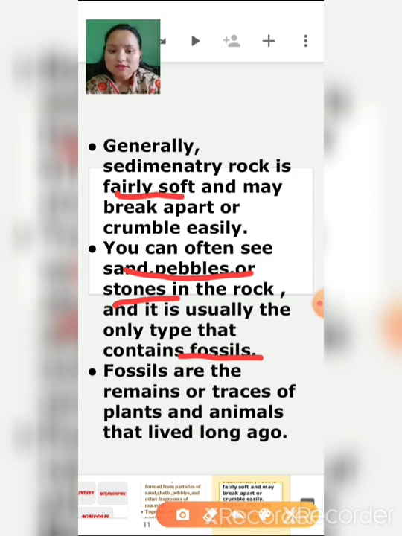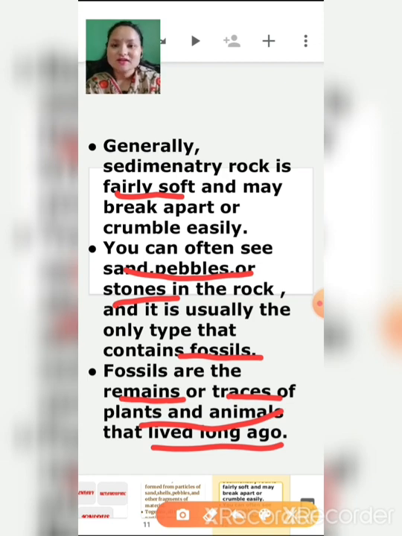Now what are fossils? Fossils are the remains or traces of plants and animals that lived long ago. Like you know about that animal, the dinosaur, right? That dinosaur died a very long time ago. And even now scientists try to find the traces of dinosaurs. In the same way, fossils are the remains or traces of plants and animals that lived long ago.